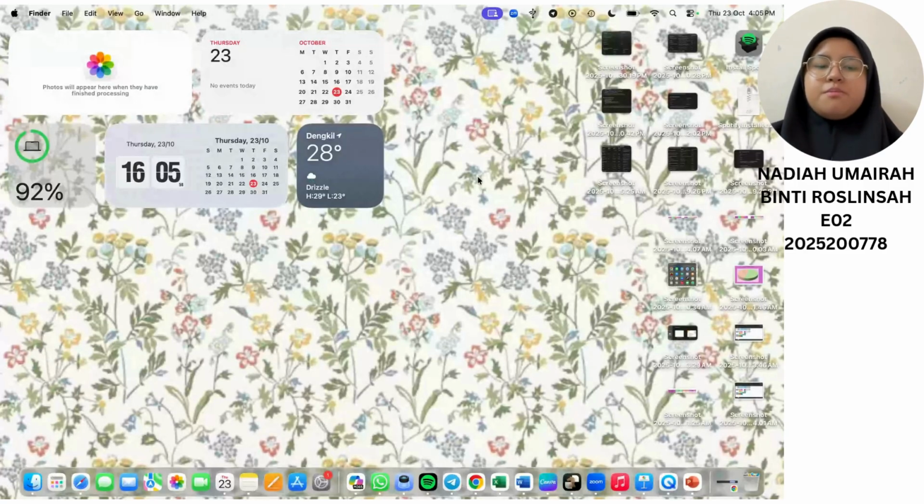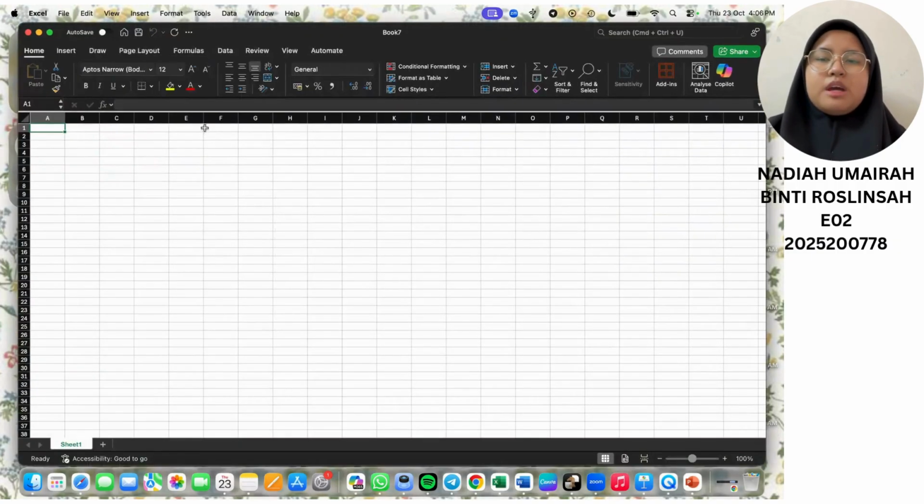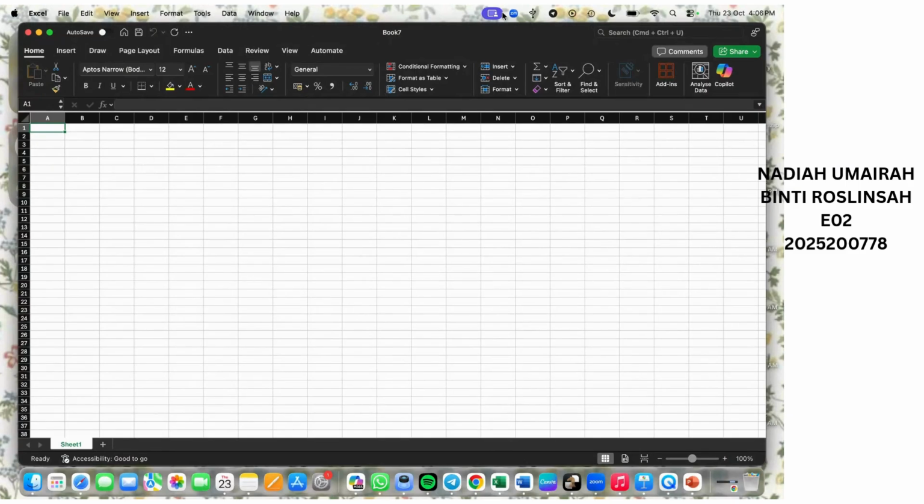So today I'm going to complete my task, which is CSR in guiding community to use Microsoft Excel. Today I'm going to show you how to make a graph by using Microsoft Excel. Firstly, you need to open your Microsoft Excel and then you can click to the blank workbook. To make a graph, you need to start with a table which has the data. Then we can proceed to make a graph.